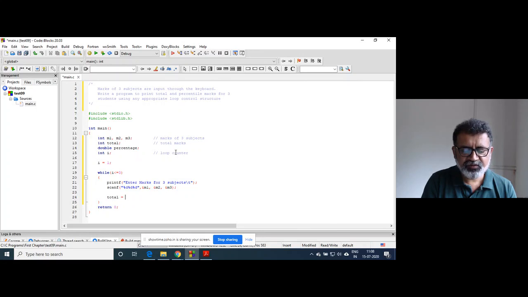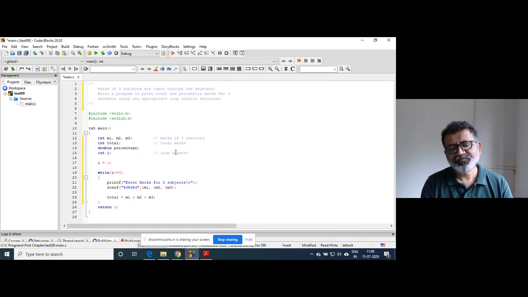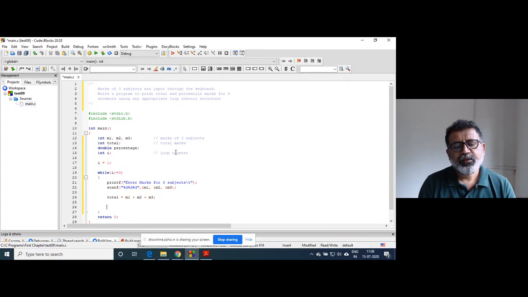The very next statement we will calculate the total of marks. So total is equal to m1 plus m2 plus m3. Each time we should keep a close watch on all statements we are writing, so you need to recall all concepts from the first chapter.